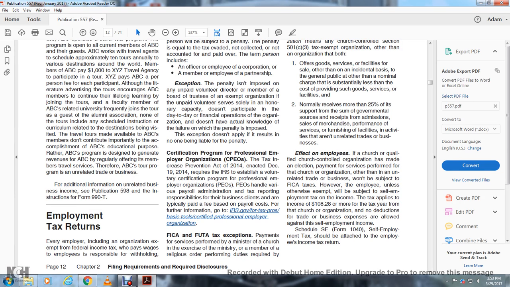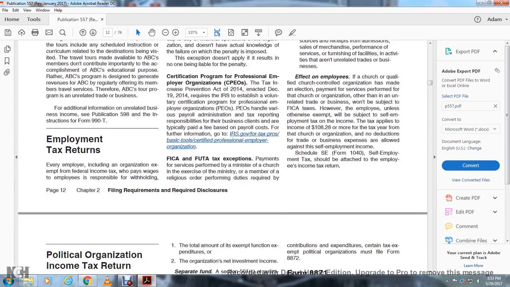The self-employment tax applies to income of $108.28 or more in the tax year from the church organization. No deduction for trade or business expenses is allowed against the self-employment income. Use Schedule SE of Form 1040. The self-employment tax should be attached to the individual income tax return.